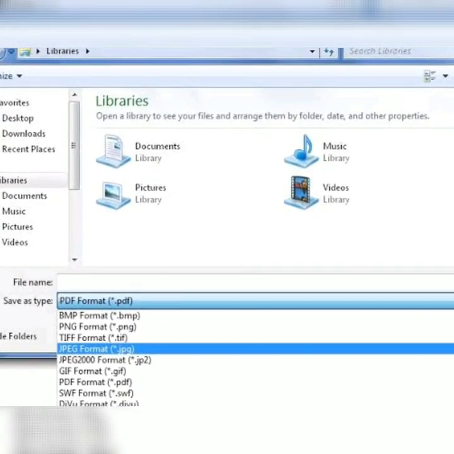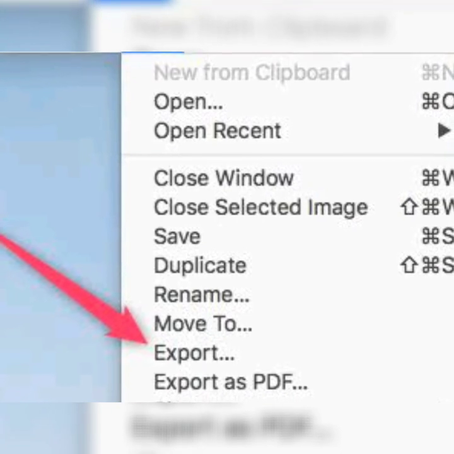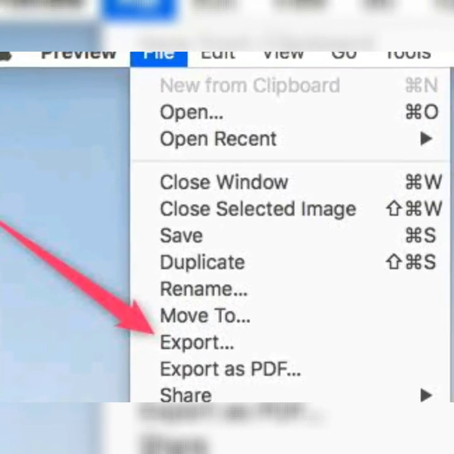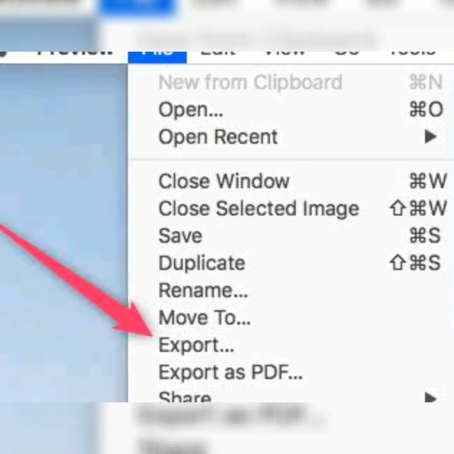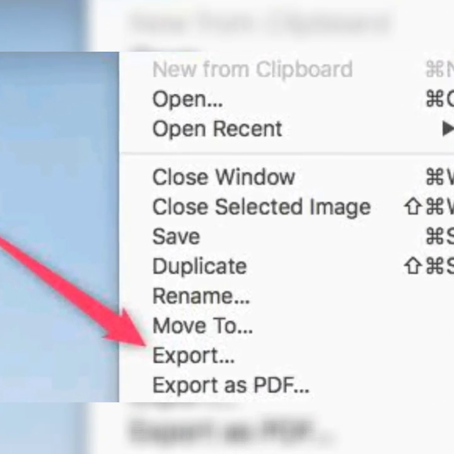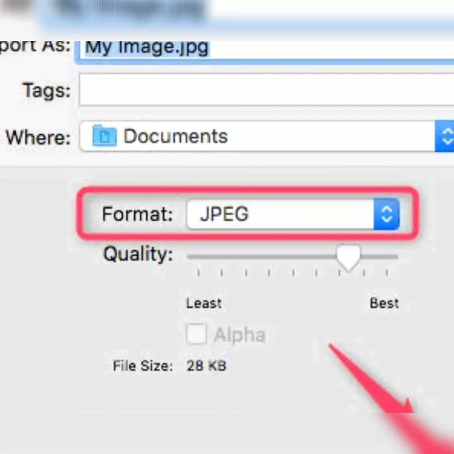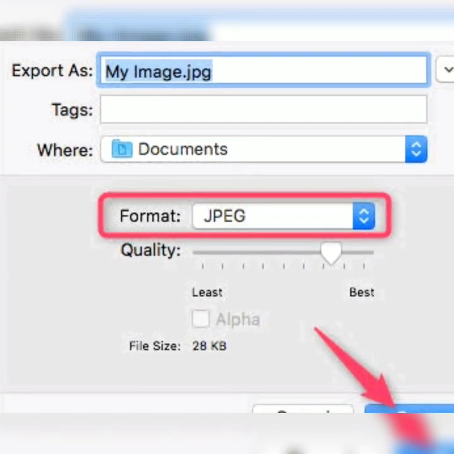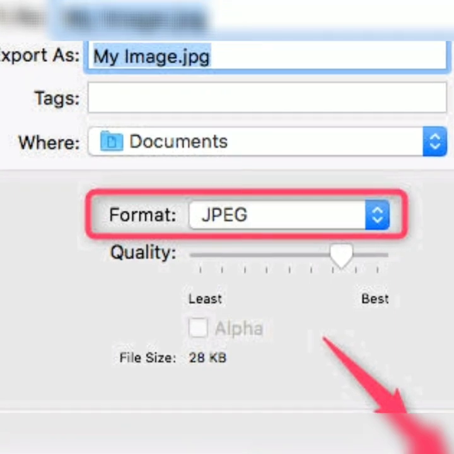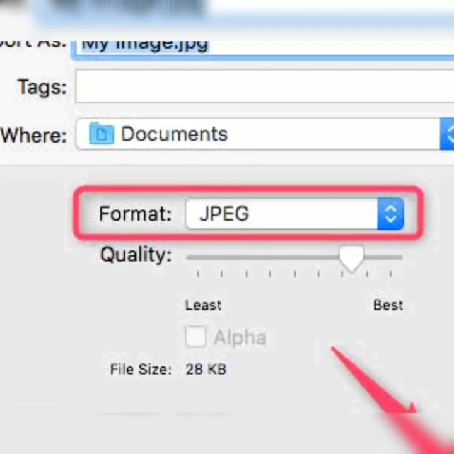You can also do it by the export method. Here we are exporting an image to this document. So first you have to click on the file option and go for the option Export, and then select the format of the image, and here you have to give the file name, and that particular format of the image will be saved in your document.